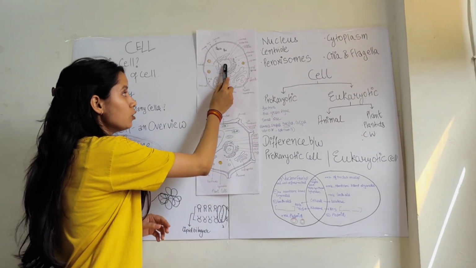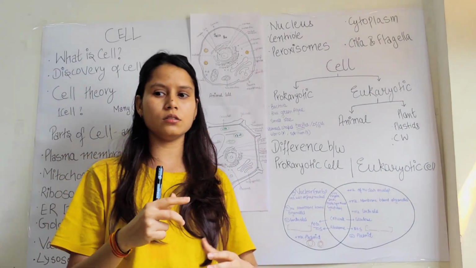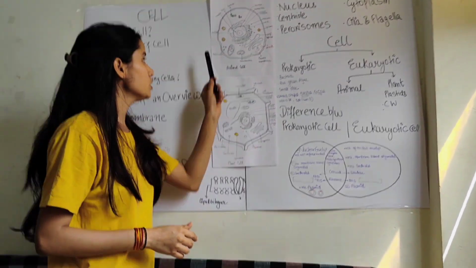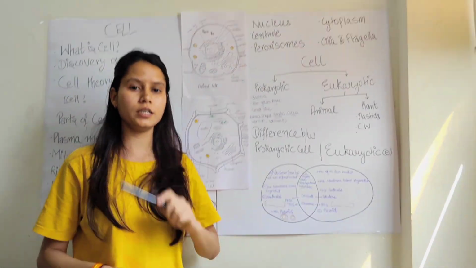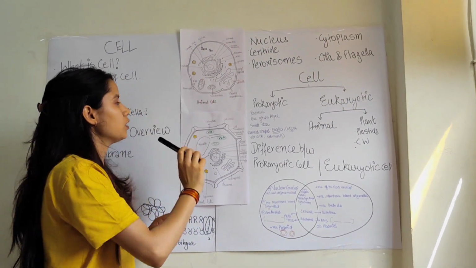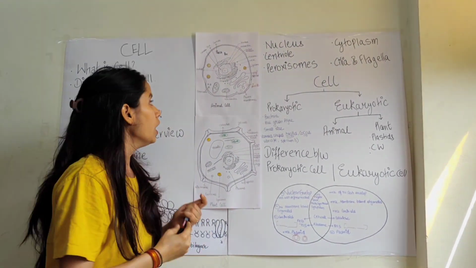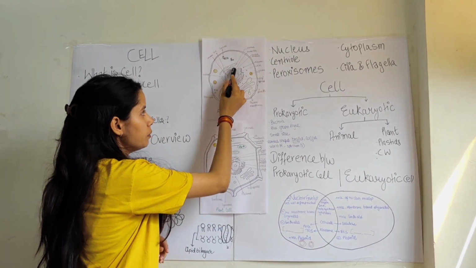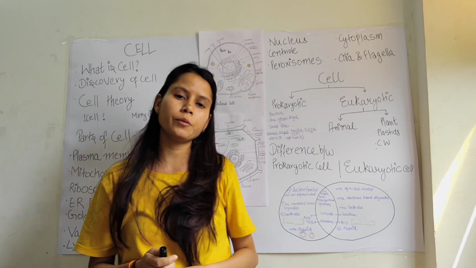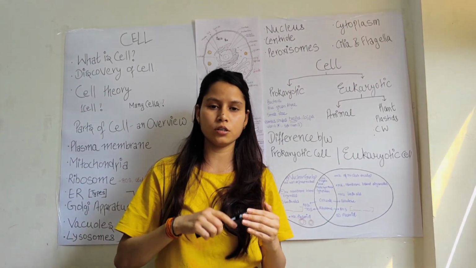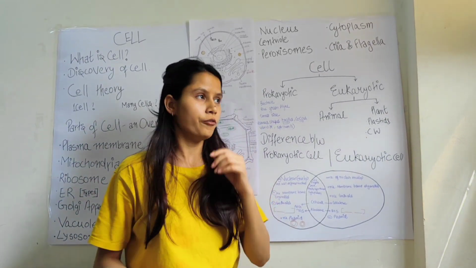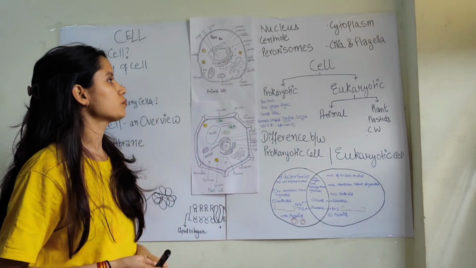Okay, and in the center of the nucleus there is a dense region, and this is known as nucleolus. This is the site where the ribosomal RNA is actively synthesized. Many proteins and ribosomal RNA are synthesized. And our nuclear membrane is also a double membrane structure, and it has pores on it. Why are these pores present? Because to transport the actively synthesized ribosomal RNA and proteins across the membrane, we have nuclear pores.